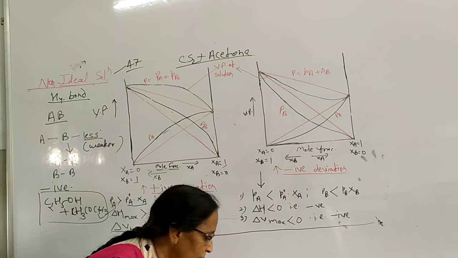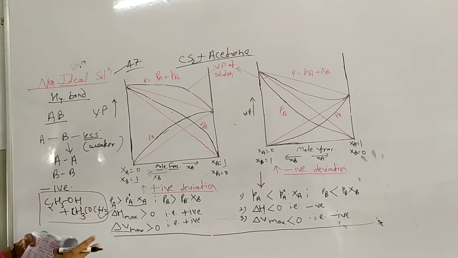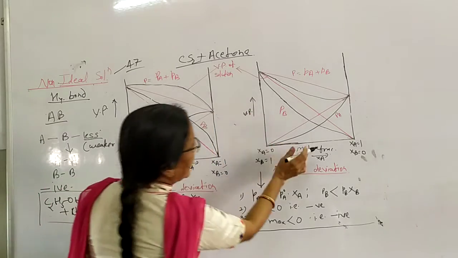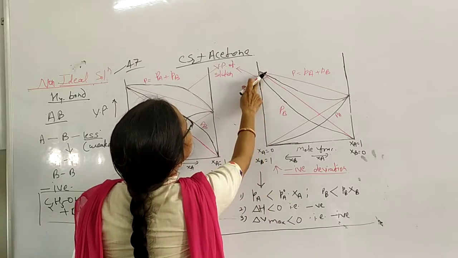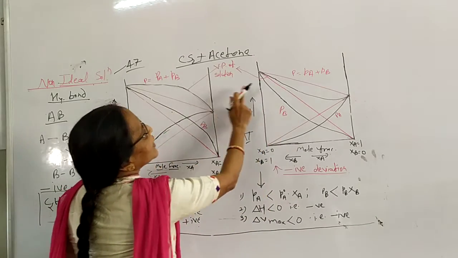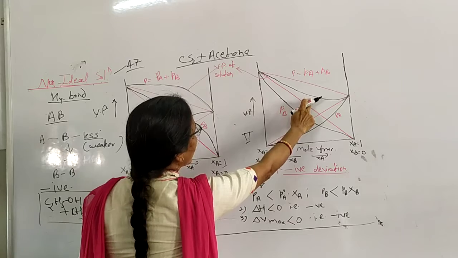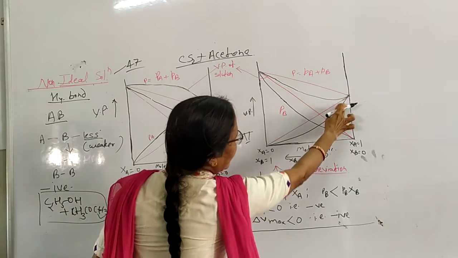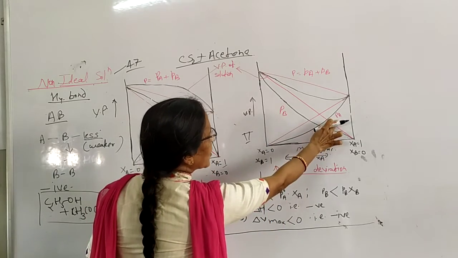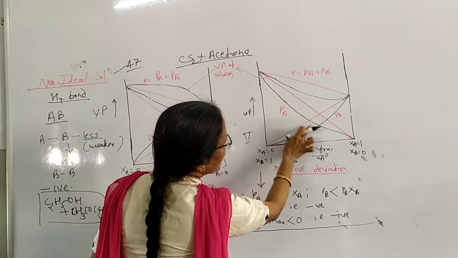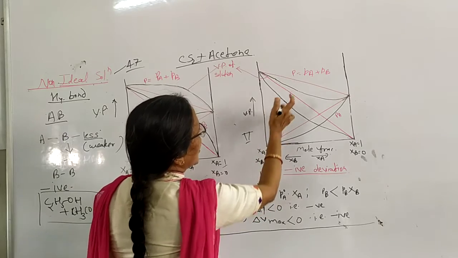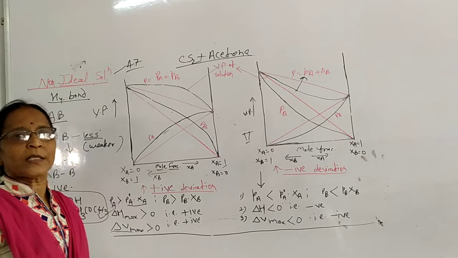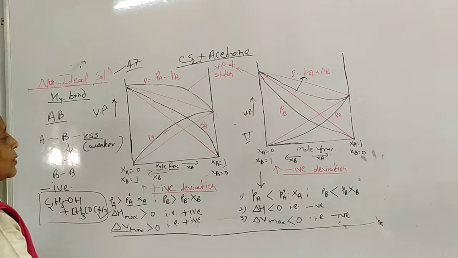In this positive and negative deviation, there are examples in the second diagram also. This graph shows the vapor pressure of solution. Here this is PA, that is for solute, and this one is PB, that is for solvent, and here P is equal to PA plus PB. Okay, so it is clear.